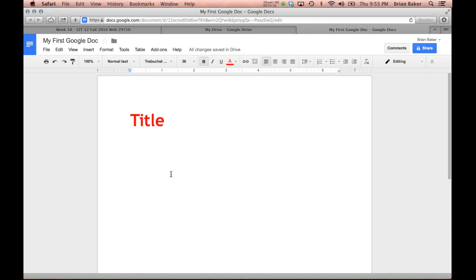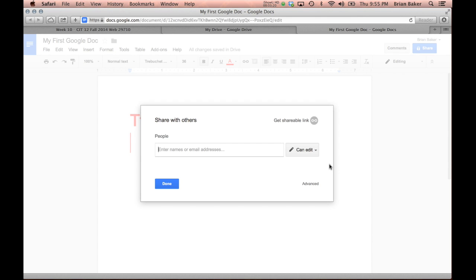Like I said, one of the big features is sharing. And so over here, we have a share button that you can then type in the email addresses of people you want to share the document with. And you can choose what level of permission you want them to have, whether they can edit the document, comment on the document, or actually just view the document, and that's it.